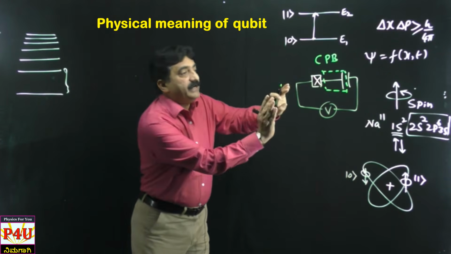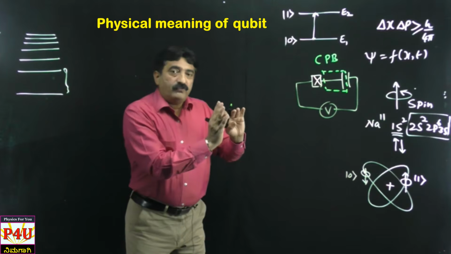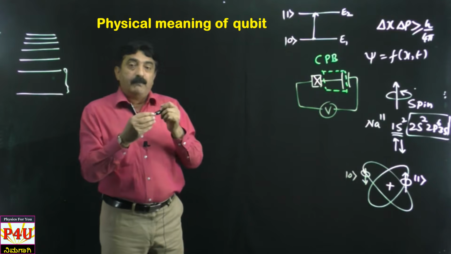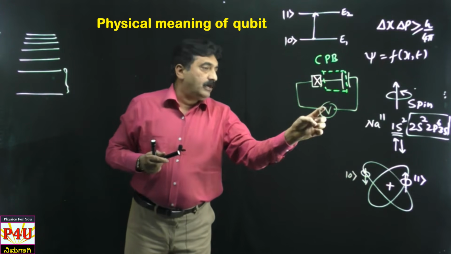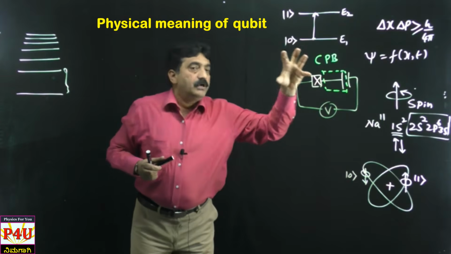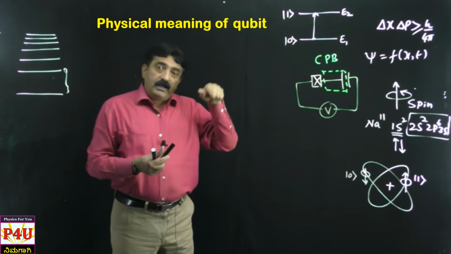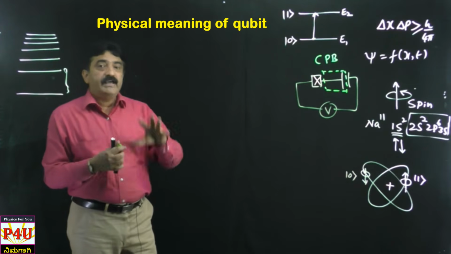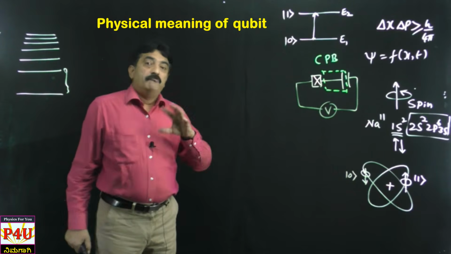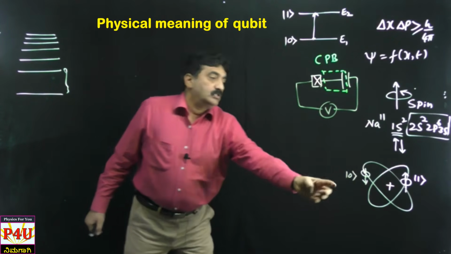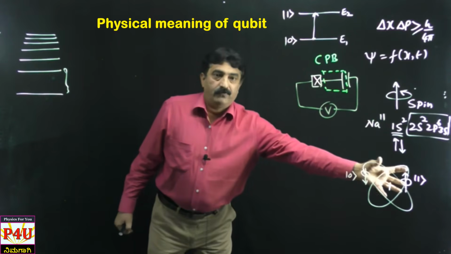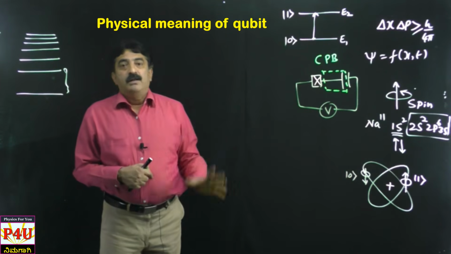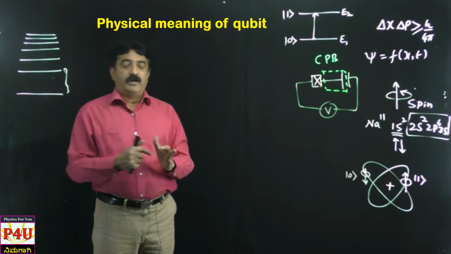So how many Cooper pairs enter, how many Cooper pairs leave? Entering, if you take it as 0, leaving you can take it as 1. So that way also you can store the data. See, number of Cooper pairs entering and leaving can be controlled by controlling the voltage, can be controlled by applying the magnetic field. Finally it will come to magnetic field or electric field or in total electromagnetic energy. So what I mean to say, just by using electromagnetic energy we can operate on these zeros and ones. Okay, ket 0 and ket 1. So this is the physics of qubit. With this much physics part, now let me move on to mathematics part of quantum computation.